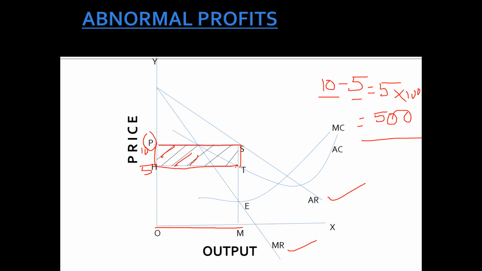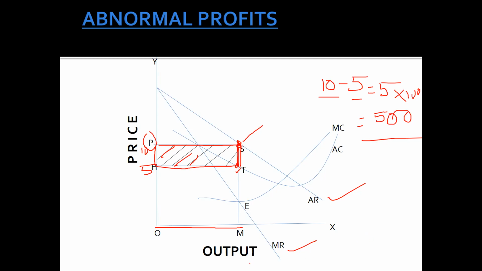Means less investment you are doing, less cost you are investing, but you are earning more. So that is the average revenue, and this point is average cost. The gap in between, that is profit, because this is the average revenue and that is the average cost. So PSTH, this area, is defined as profit.